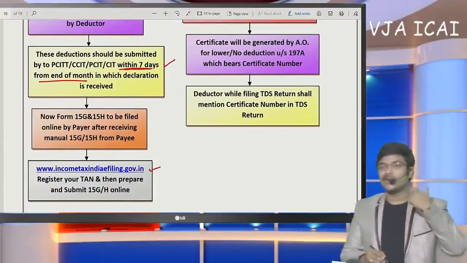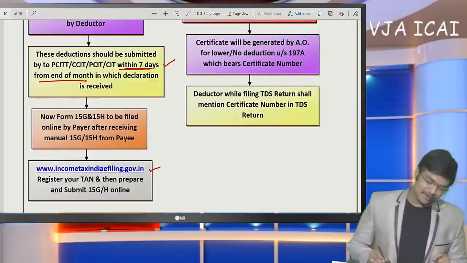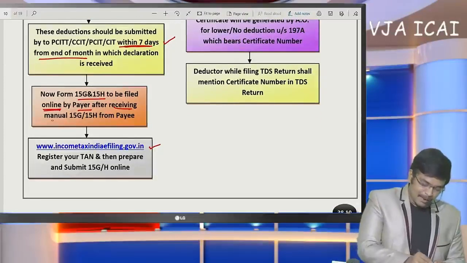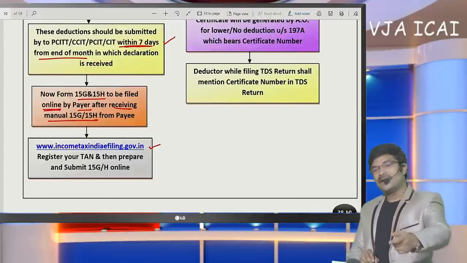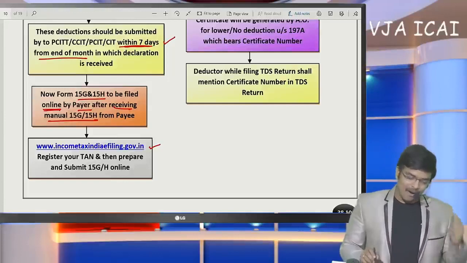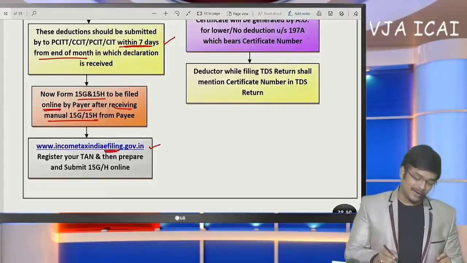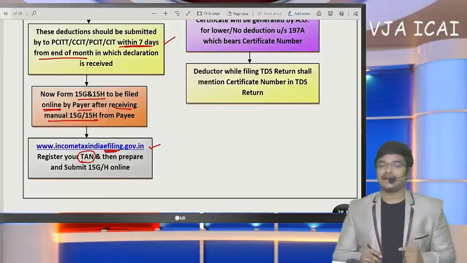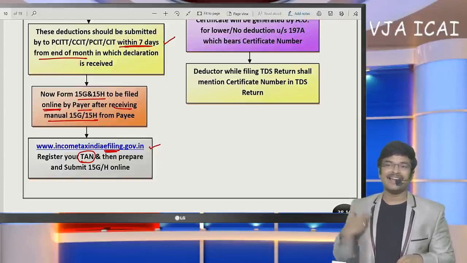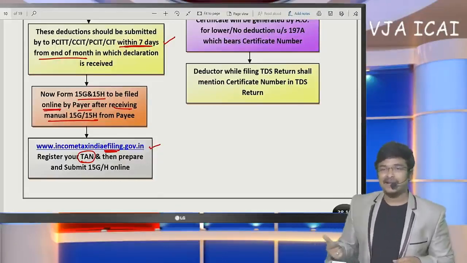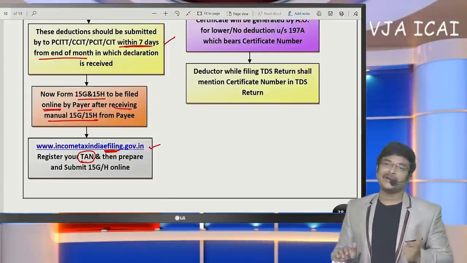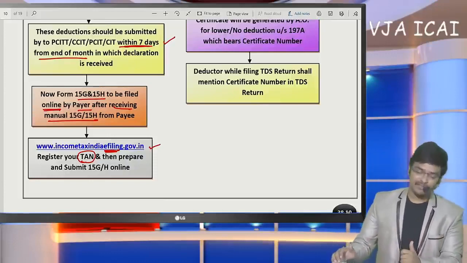Online only, we need not go and submit manually. Online only we need to submit. Now form 15G and 15H are to be filed online by the payer after receiving manual 15G and 15H. We are going to receive 15G and 15H manually from the payee, and we need to submit these details online. In the Income Tax India e-filing website only, we have to register based on TAN. Generally, for paying tax and for filing the income tax return, we log in to the income tax e-filing website based on our PAN. But here, based on TAN, we need to log in and submit these form 15G and 15H details.